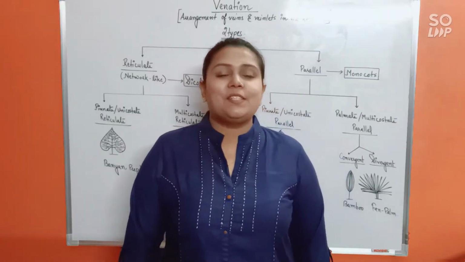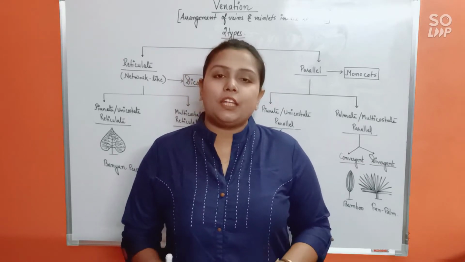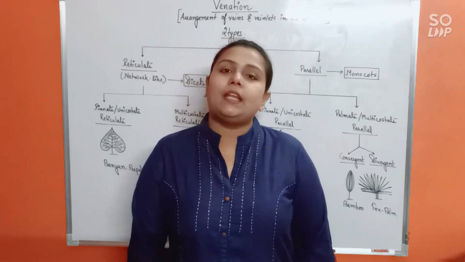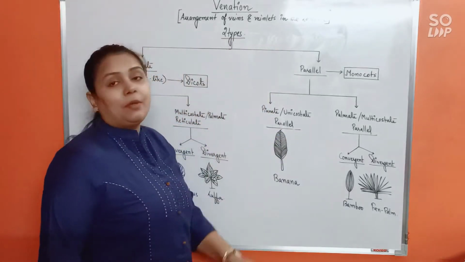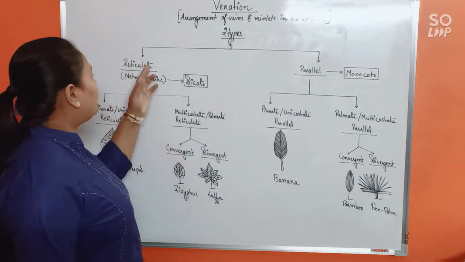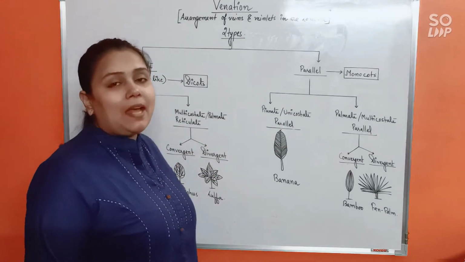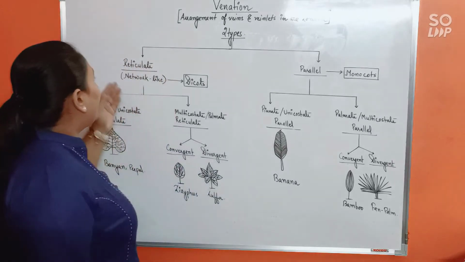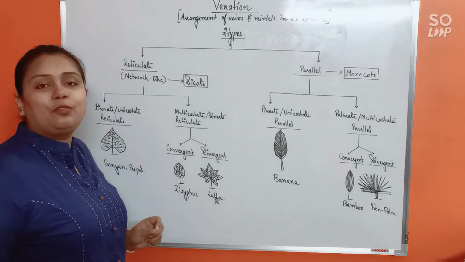Now let us discuss venation. Venation means the arrangement of veins and veinlets in the lamina of the leaf. The venation can be of two types. First is reticulate venation and the second is parallel venation. The term reticulate itself means network.